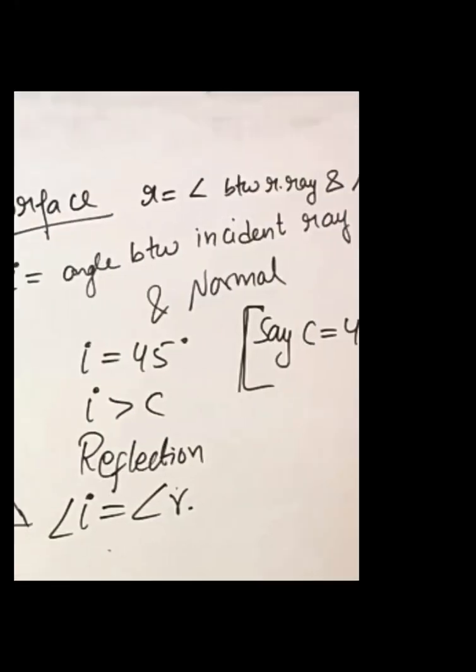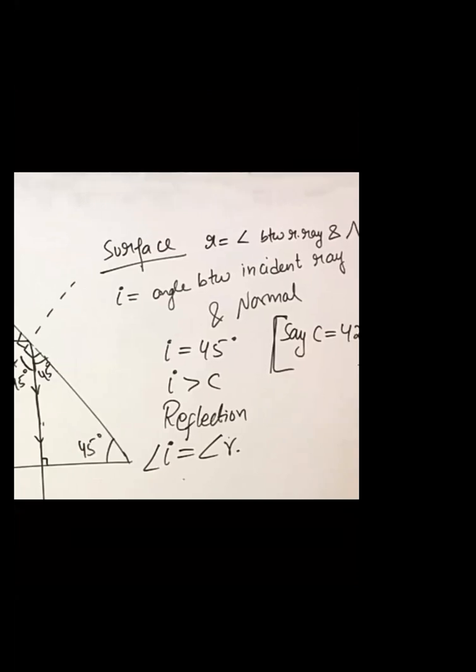Your angle of incidence is the angle between the incident ray and the normal. Angle of refraction is the angle between the refracted ray and the normal. Say the angle of incidence is 45 degrees and the critical angle is 42 degrees. I is greater than C, so there will be reflection. And as much as the angle of incidence was, 45, how much will the angle of reflection be? 45 degrees. Clear? Yes, sir. This is one condition.